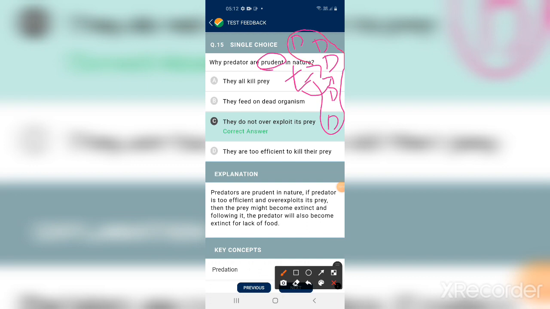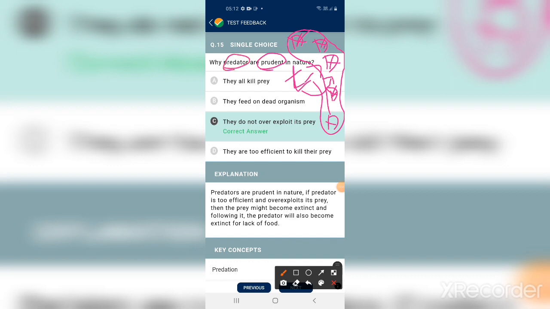if it kills all the deer in some place, the next day the one who suffers is the lion. That's why they are very prudent. They only kill the animal when they require it. They do not over-exploit their prey. If they kill all the prey, ultimately the predator would die.